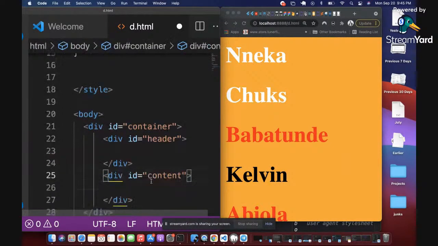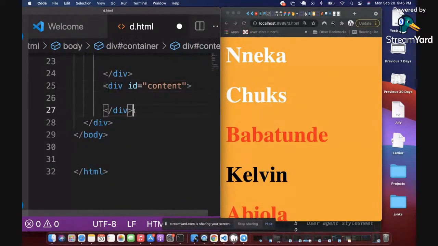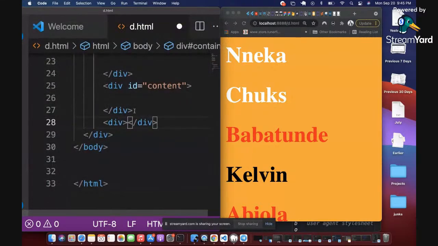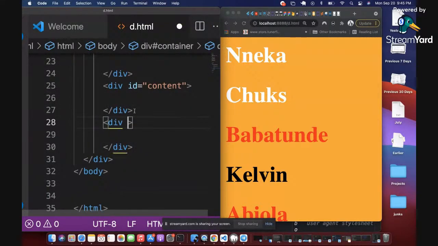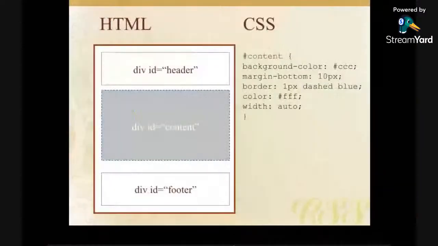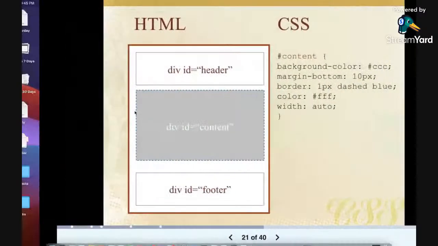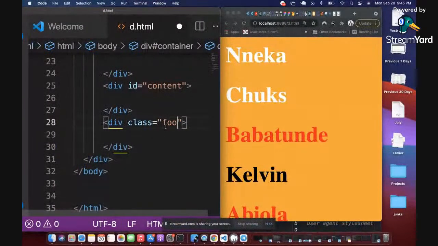And then I'm going to define the third div. Don't be lost, please, follow me. Class. And then I'm going to call the third div footer, right?